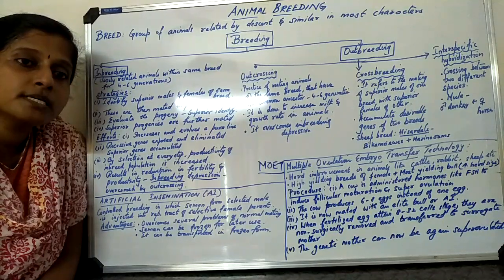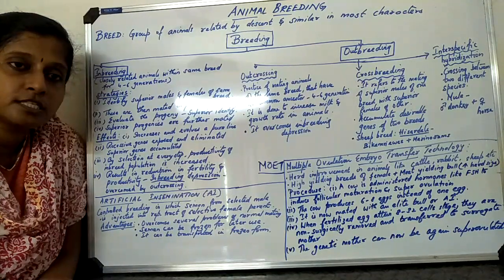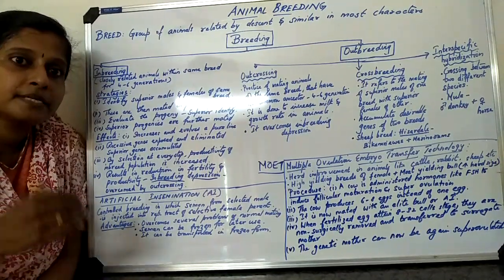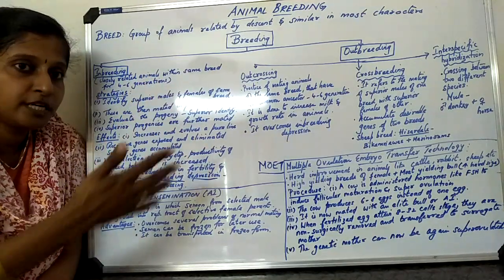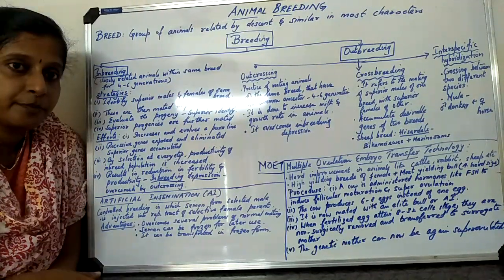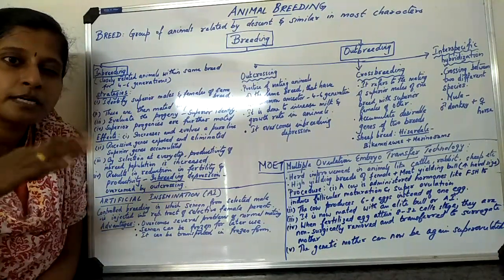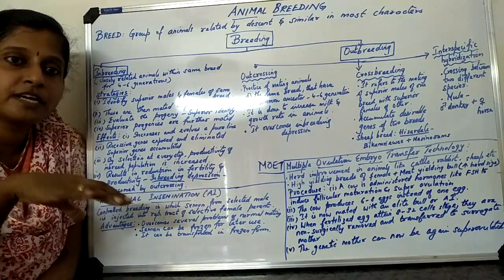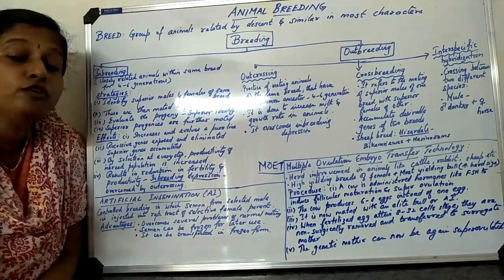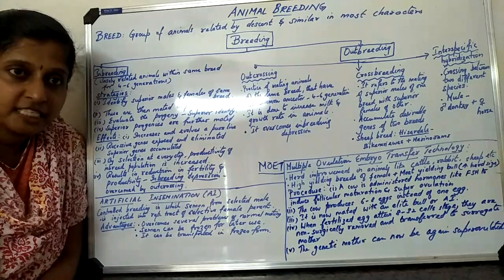Okay. Now what is the thing here? Artificial insemination. Sometimes, when we are going for crossbreeding or interspecific hybridization, the conditions or the factors prevailing there will not be helpful for natural mating.